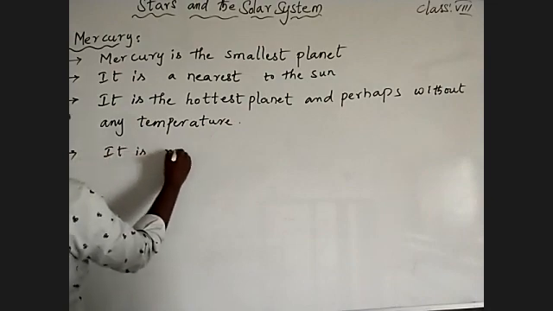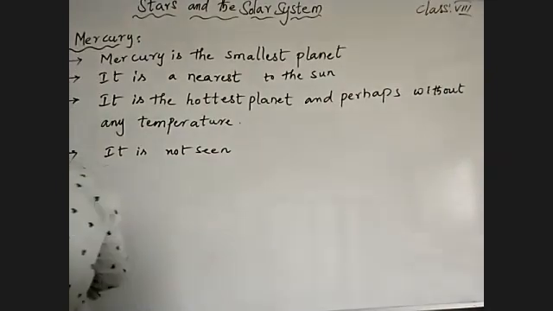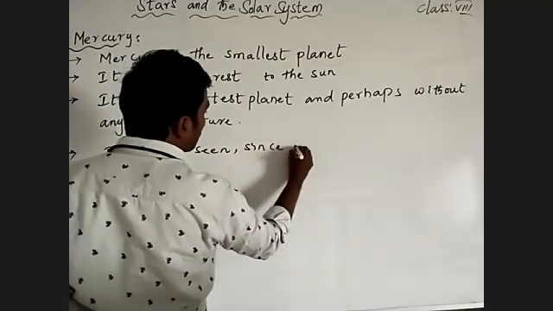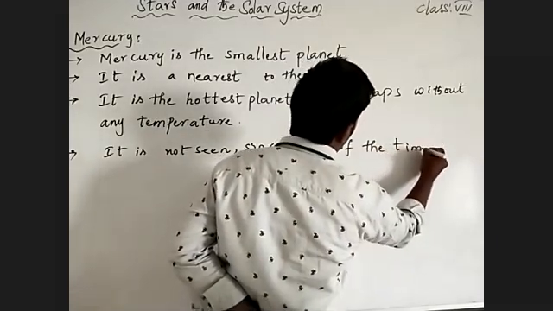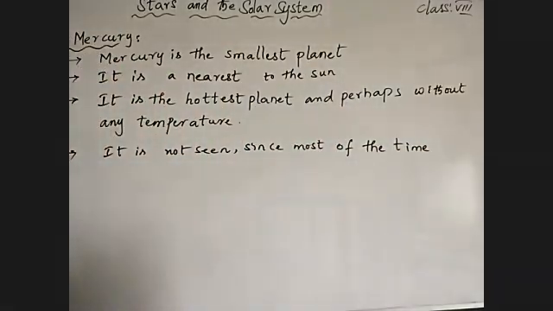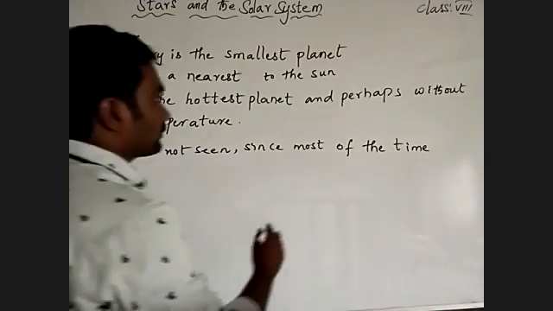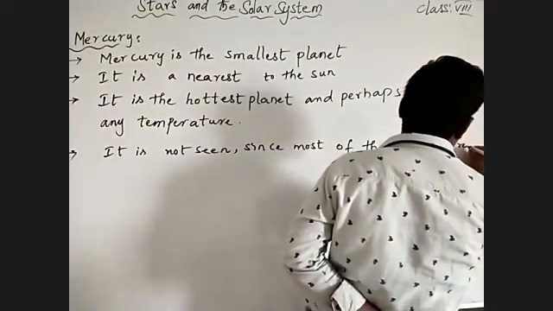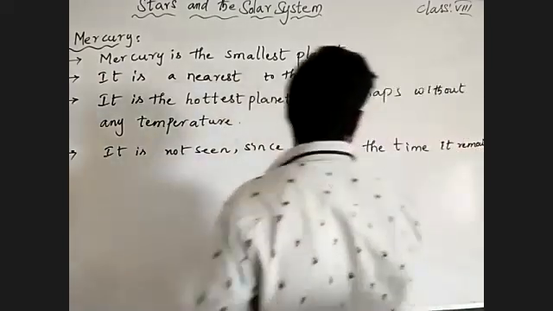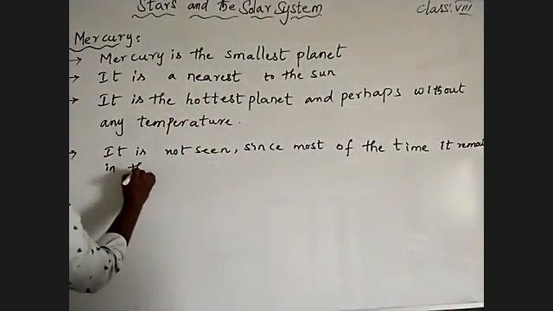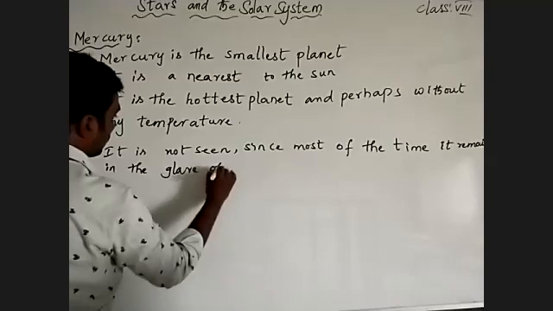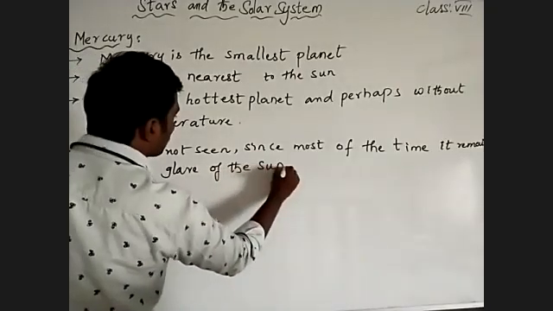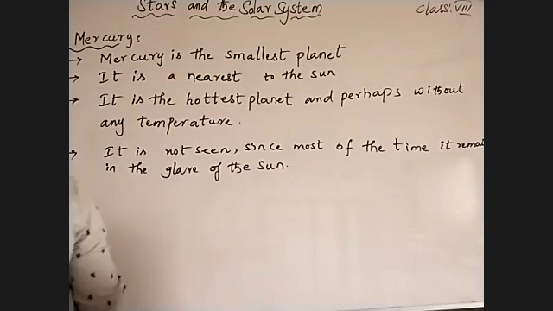It is not seen by our eyes most of the time, since most of the time it remains in the glare of the sun, which is Mercury.